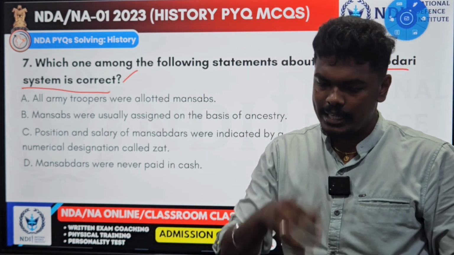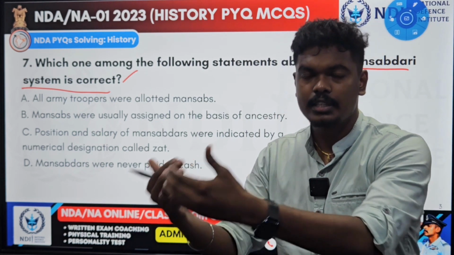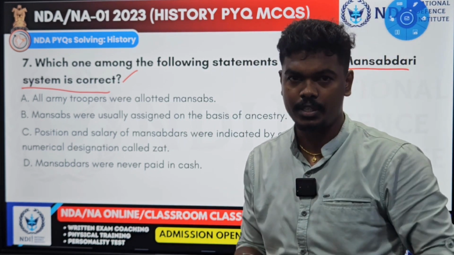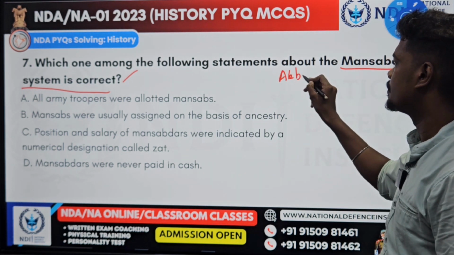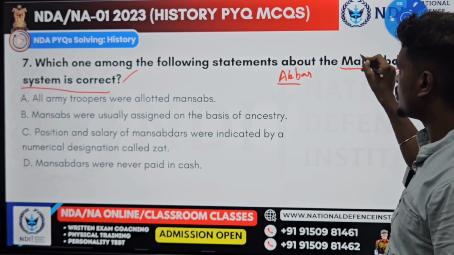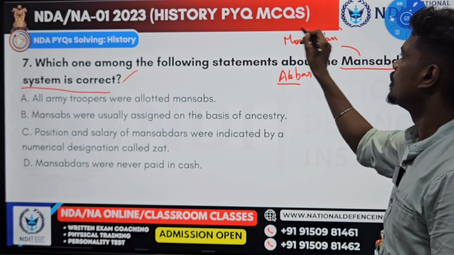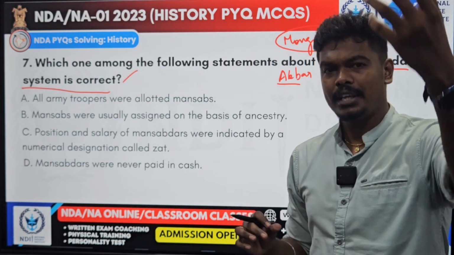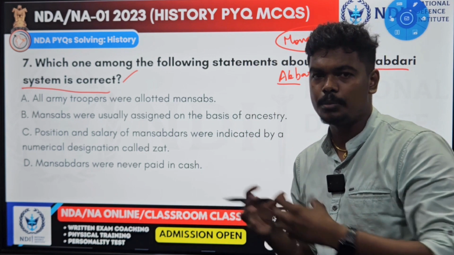So what will he do? He will divide the empire and give it to commanders or governors. They will rule on behalf of the king, and they also have to maintain an army. Akbar created this Mansabdari system. It is based on the Mongolian system; he got it from the Mongols. He will pay the Mansabdars in cash, and not only in cash but also in land. I'll tell you about it later.